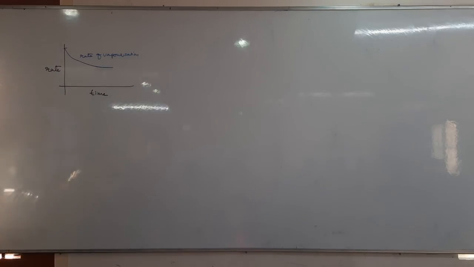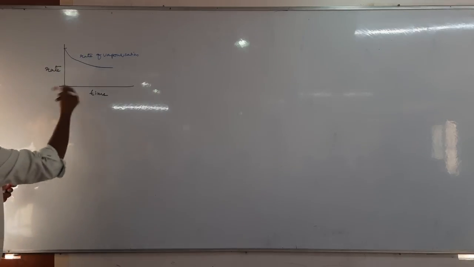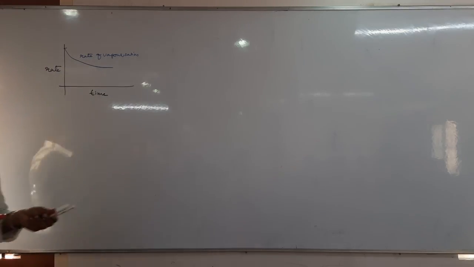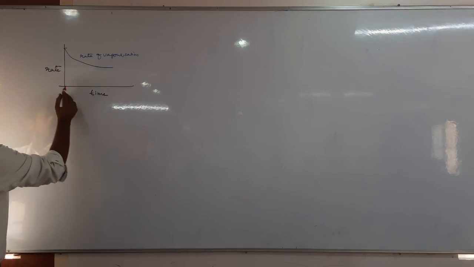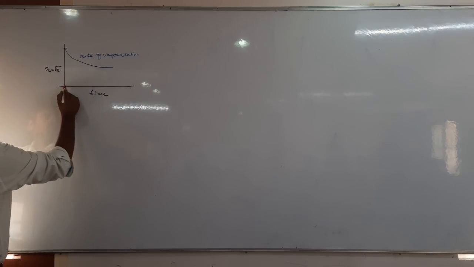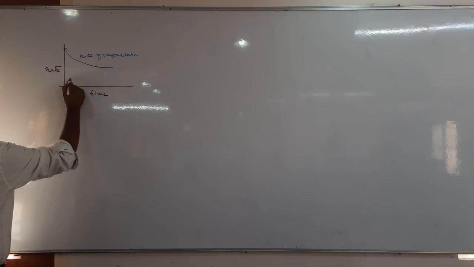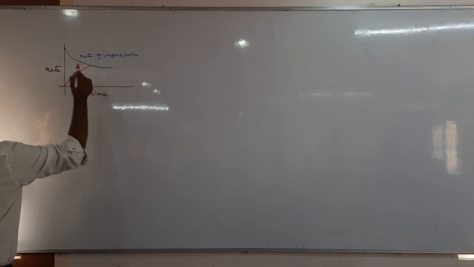Next, at the beginning the rate of condensation will be 0, but as time proceeds, what happens? Condensation slowly starts and it increases.